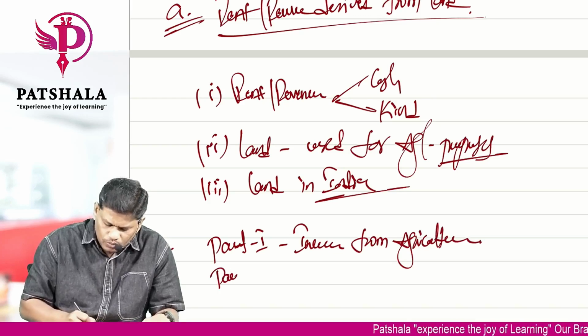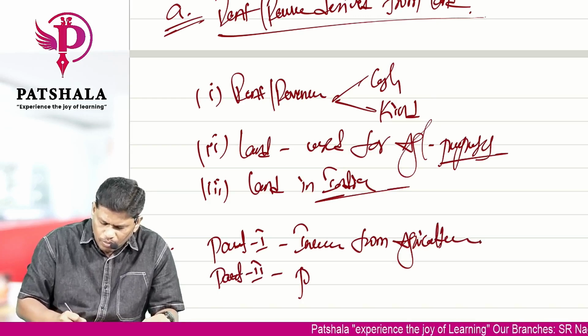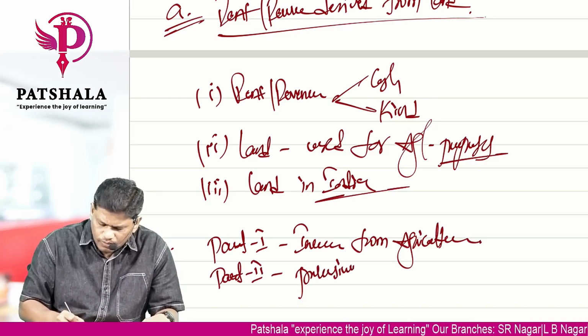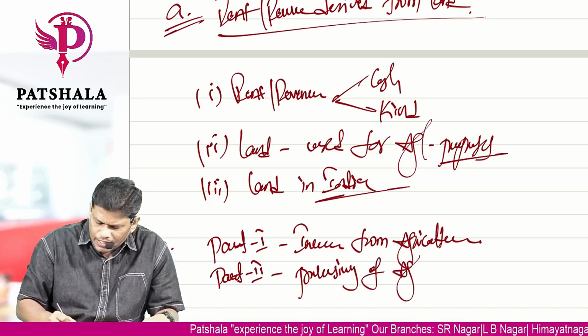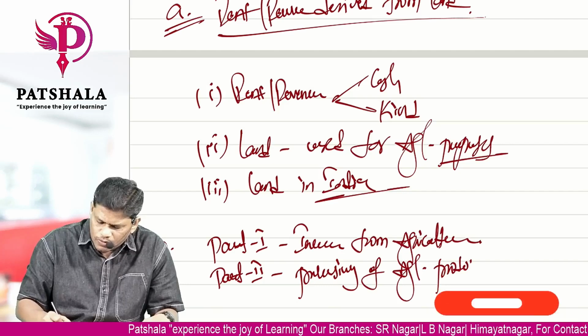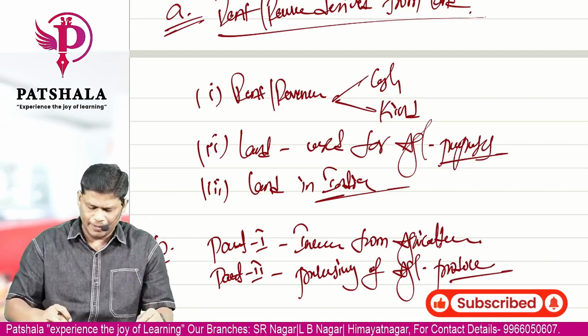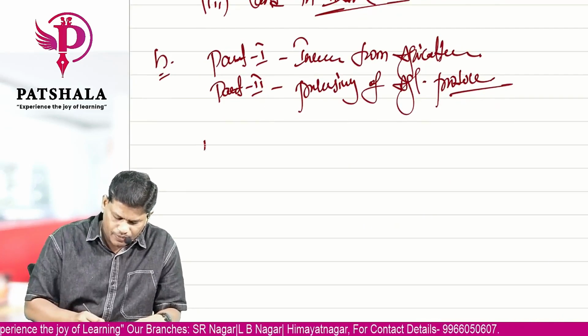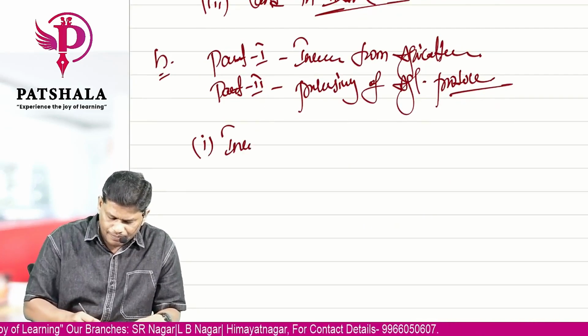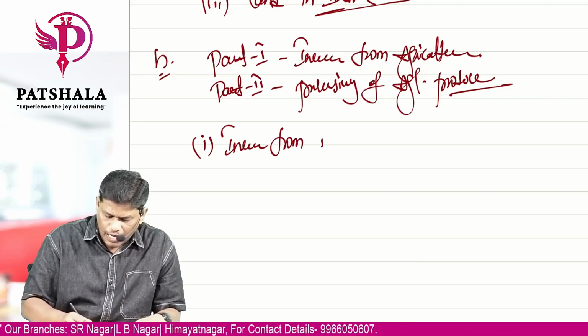And part 2, processing of agricultural produce. These are the two parts that we have. Let us analyze this separately. Let's start with the first one now. In that, income from agriculture.